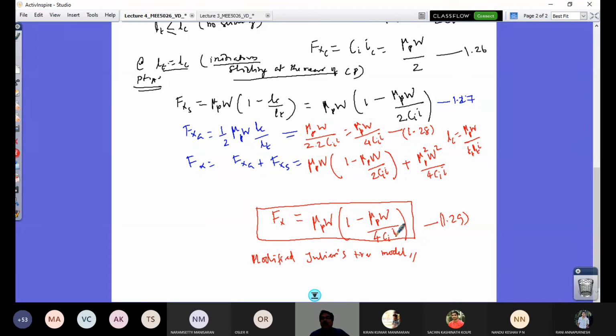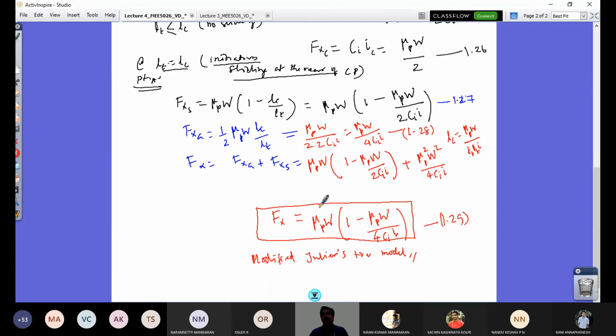If I put IM equal to the same, what will I get? Mu P times W by 4 Ci only will be IM. If I substitute that here, that would go here as 1, and 1 minus 1 is 0. Sorry, this has to go 0, right? Corresponding to Fx max. That we can check. What is the value corresponding to Fx max?